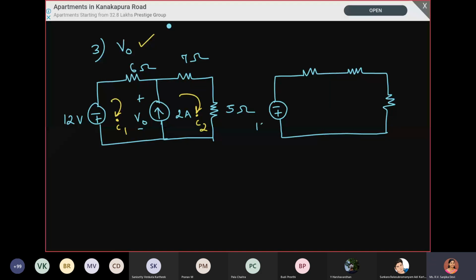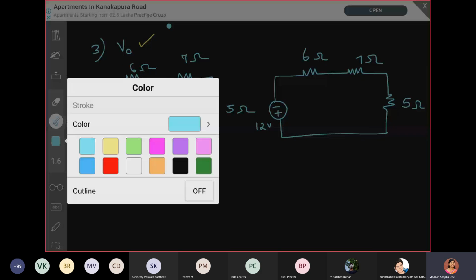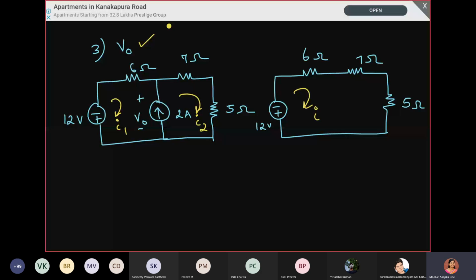Here we have 12 volt, 6 ohm, 7 ohm and 5 ohm. However, we have to retain the currents I1 and I2. In the same mesh we have two currents, and that's the reason why it is called a super mesh.